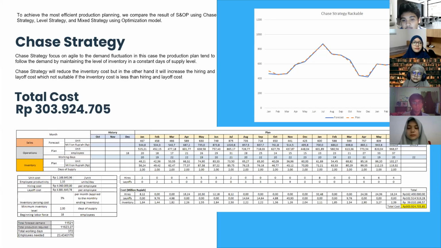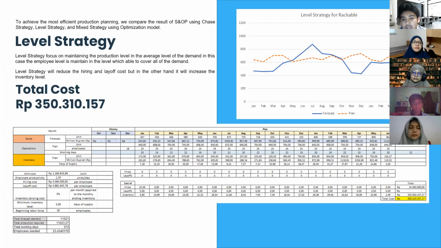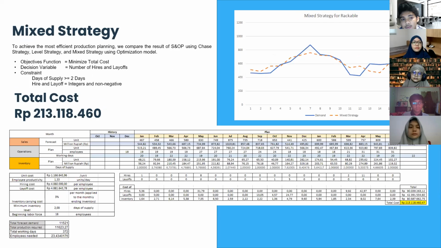Next, the level strategy focuses on maintaining the production level at the average level, which keeps the hiring and layoff costs at a minimum. But on the other hand, the inventory cost increases by a huge amount, which results in a total cost of 350 million rupiah.